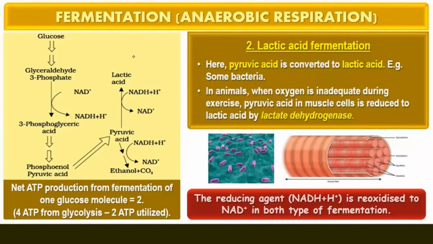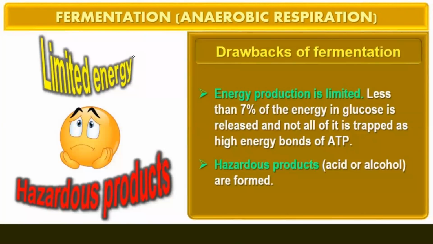The reducing agent NADH plus H plus is reoxidized to NAD plus in both types of fermentation. But the net gain of both types of fermentation is too little, that is, the energy released is only 2 molecules of ATP. There are certain drawbacks of these fermentations.